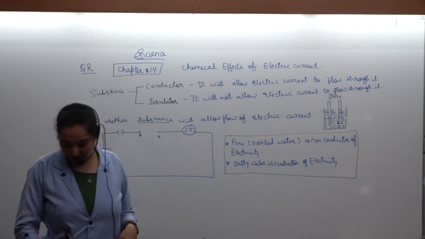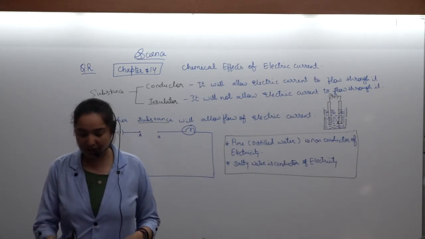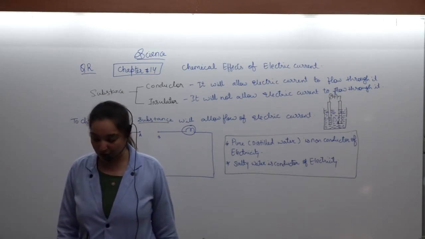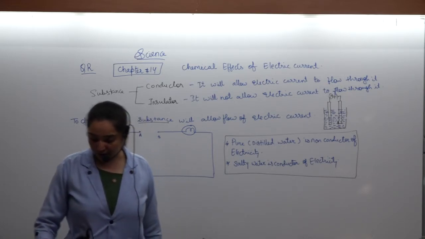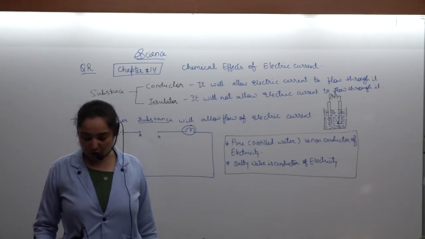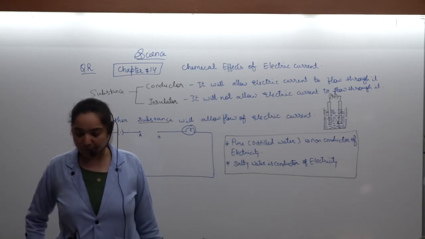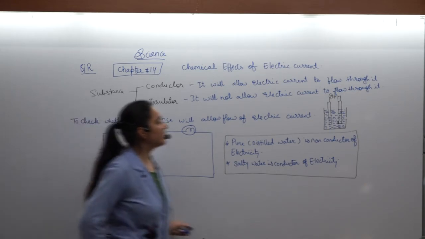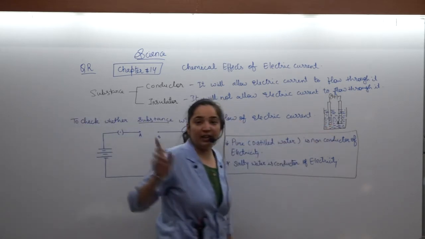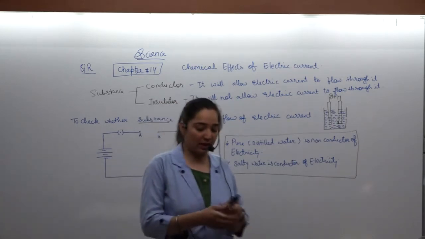There are a few basic definitions which are very easy, expecting that you'll be able to read them on your own. And this is about it. First of all, note down these things, and after that we'll move further. And the liquid that allows the electric current to flow through it is called an electrolyte.